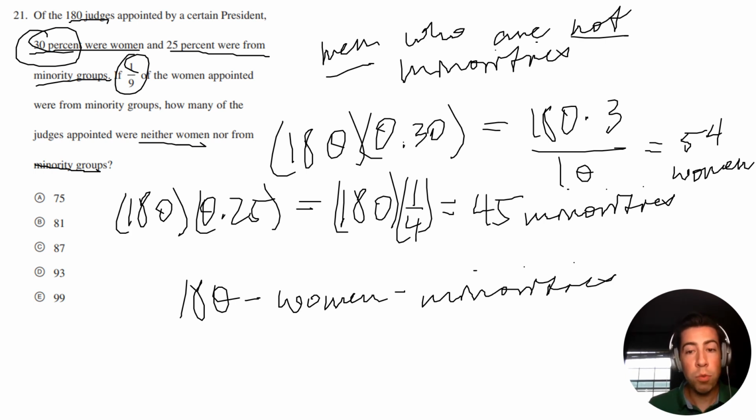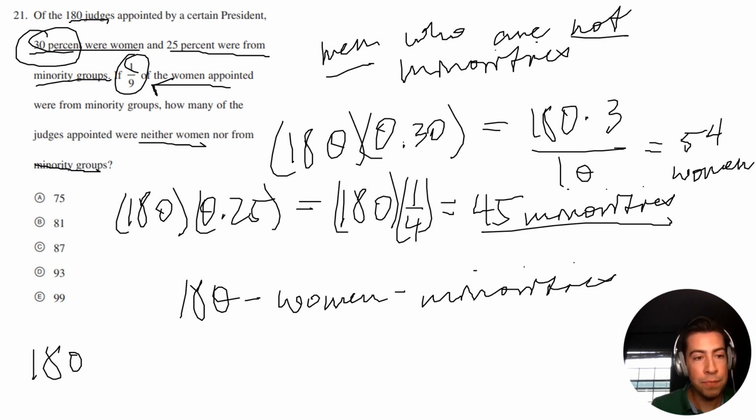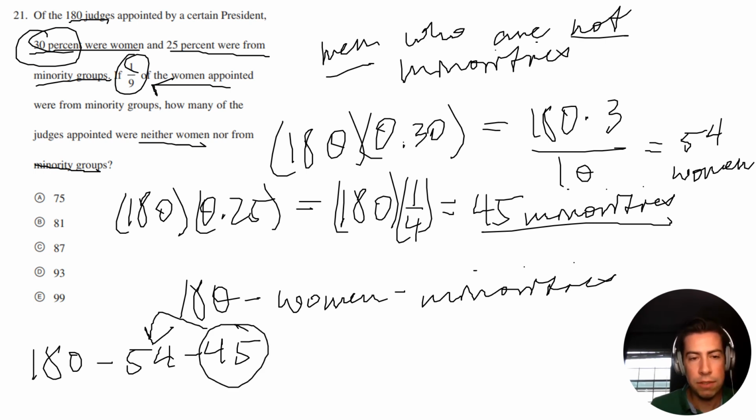Okay, so there's one very important detail here, and it's this right here. 1/9 of the women appointed were from minority groups. So not all of the minorities were men, right? Some of them were women. So what that means is that we can't just do 180 minus 54 minus 45, because some of this 45 is already included in the 54. Does that make sense, guys? Some of the women are minorities, so we're actually double counting here.